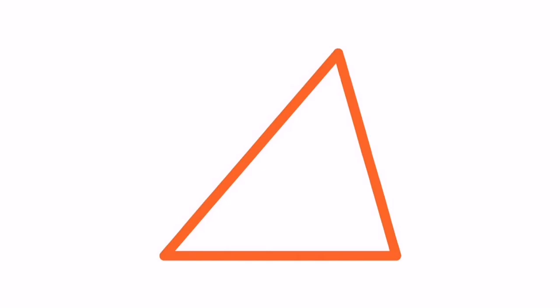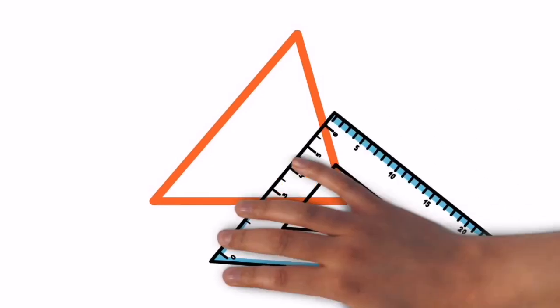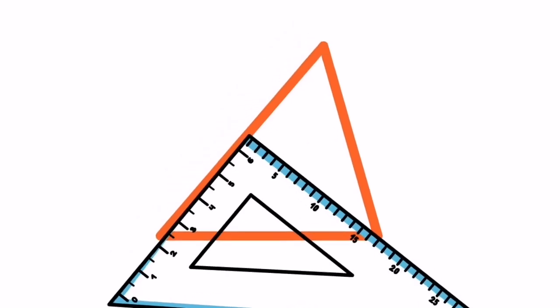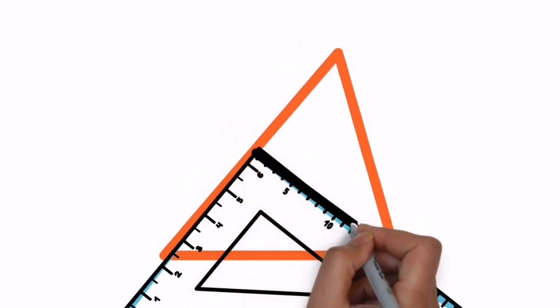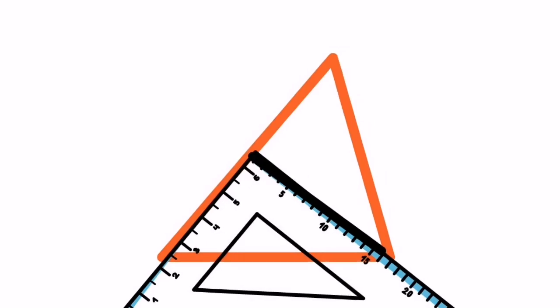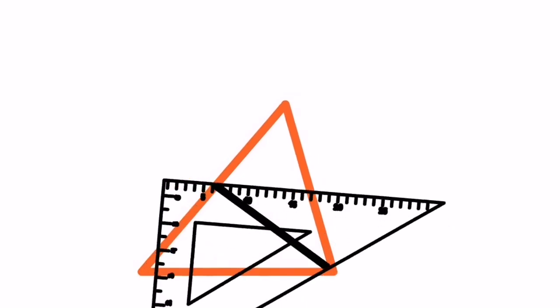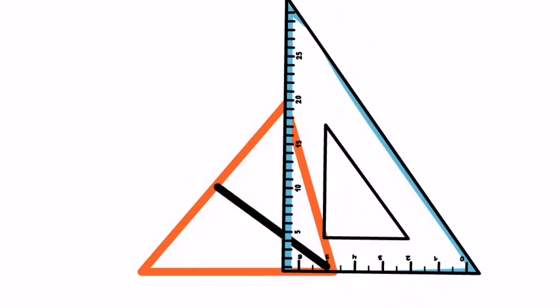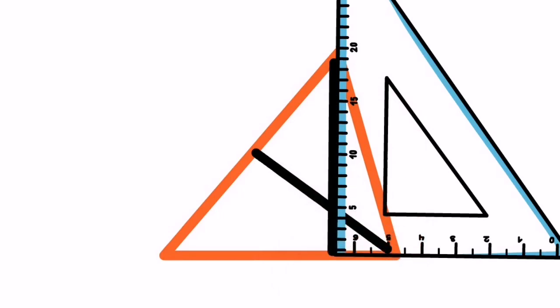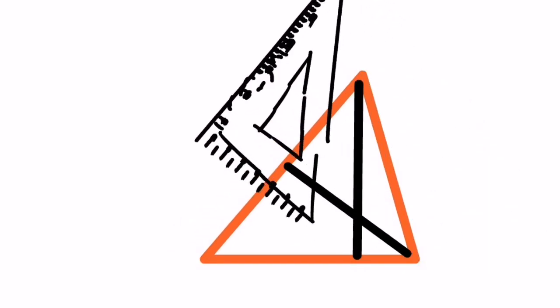Let's try to find the altitude in the acute angle triangle now. Okay, the way we decided, the smaller section of the set square should be kept on the opposite side, and the longer section should be kept nearer to the vertex. It is kept, position is fixed, overlapping is done, and then draw the segment very carefully from the vertex to the opposite side, and that will be the perpendicular to that opposite side. Okay, now change the vertex, change the opposite side, place it properly so that the baseline will overlap the opposite side, and the longer section should be kept nearer to the vertex, and then draw the segment to the opposite side. And the same goes with the third vertex also.